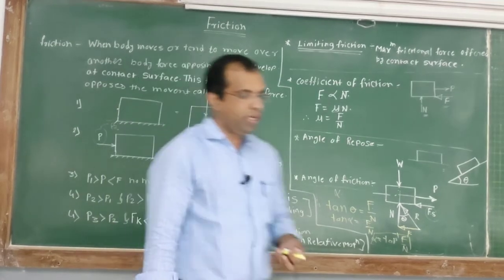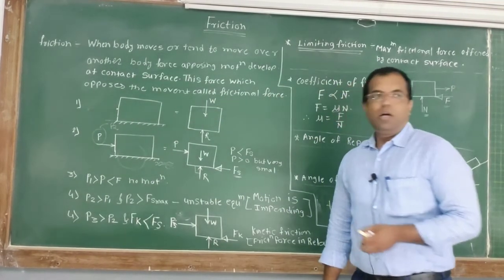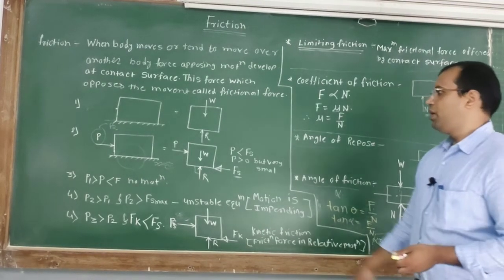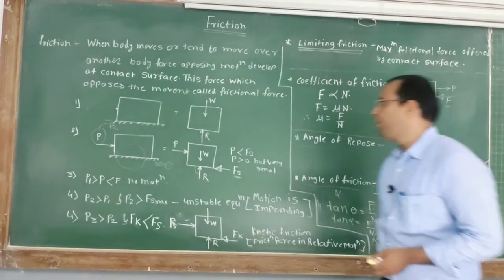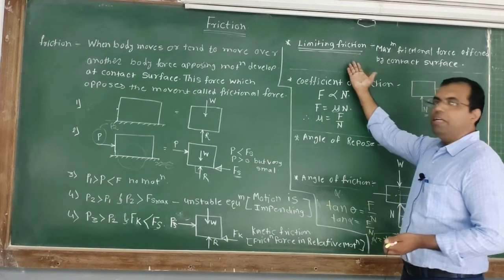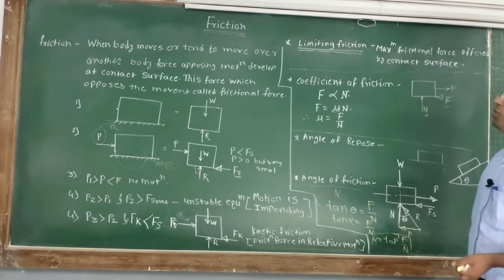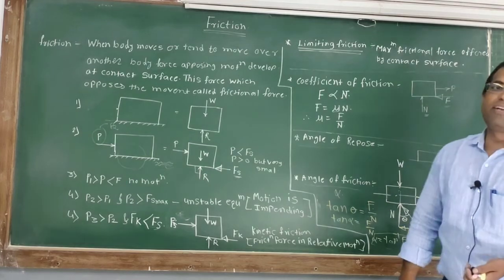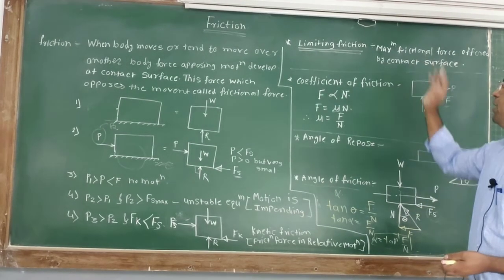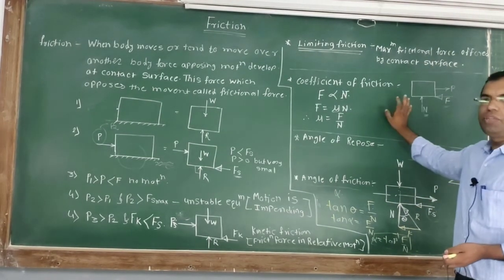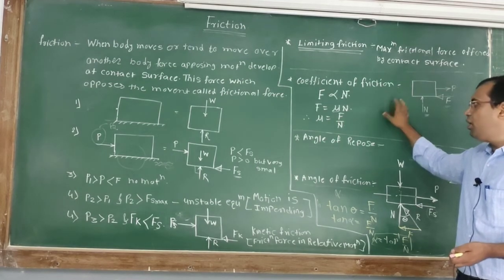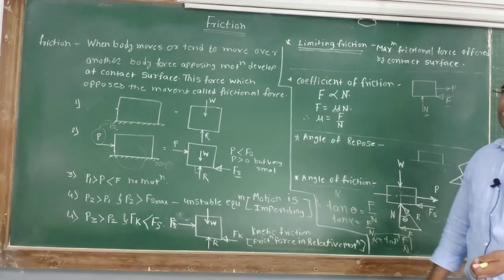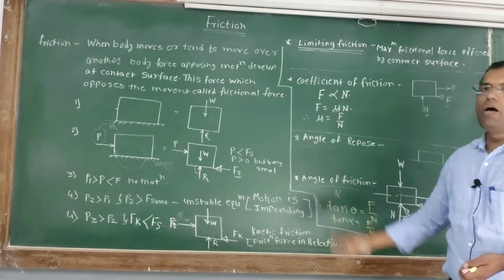Okay. So today we have learned the importance of friction, what friction is, the different cases of friction, and then the limiting friction: the maximum frictional force offered by the contact surface is known as the limiting friction. Then the coefficient of friction, and then the angle of repose and angle of friction. So these are some terminologies we have learned today.